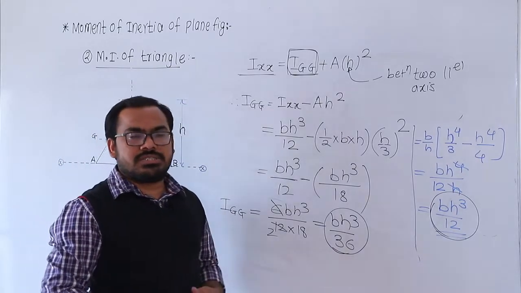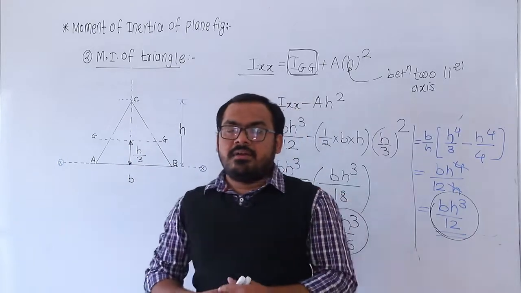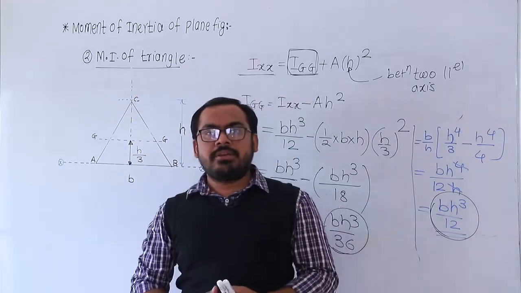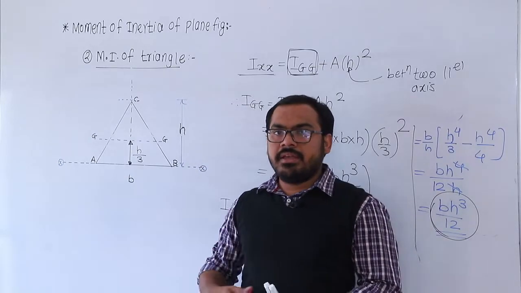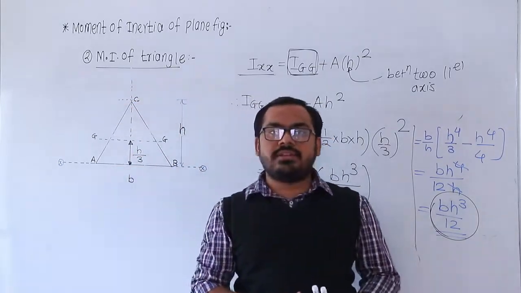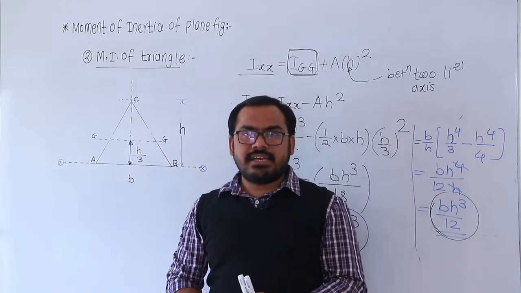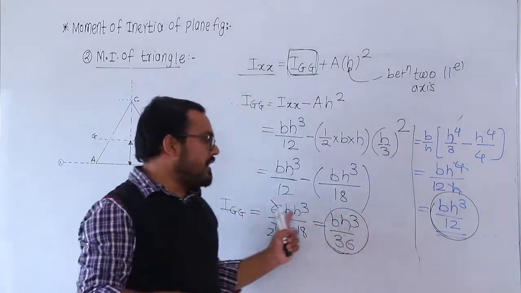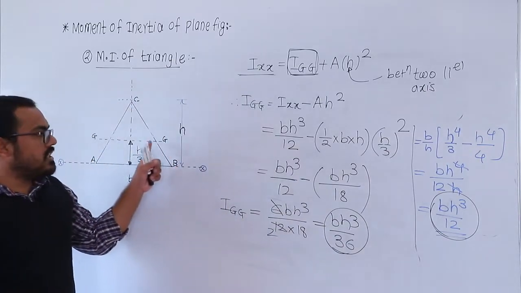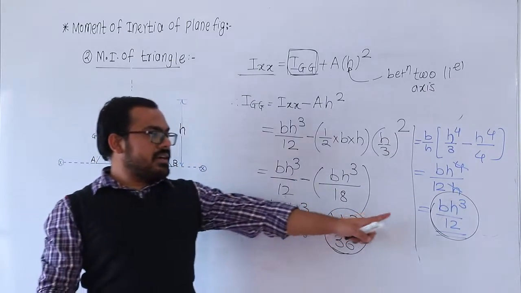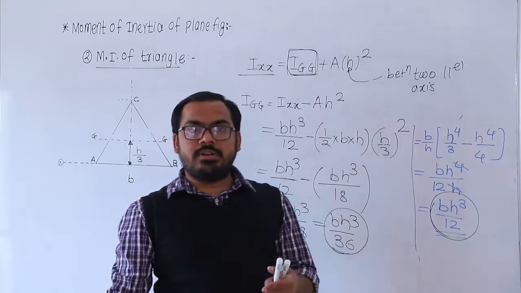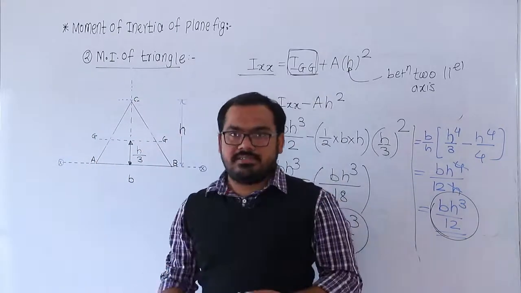Then there is again one question: for the same triangle, what is the moment of inertia about the apex C? That moment of inertia we will see in the next video lecture, how to calculate it for the apex. Understood? But remember these expressions properly. bh cube divided by 36 is the moment of inertia about the centroidal axis, divided by 12 is the moment of inertia about the base. In the next video we see the moment of inertia about the top apex. Thank you.